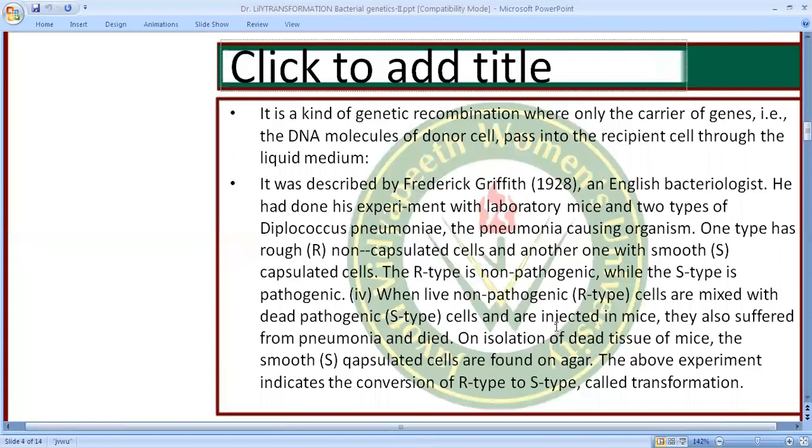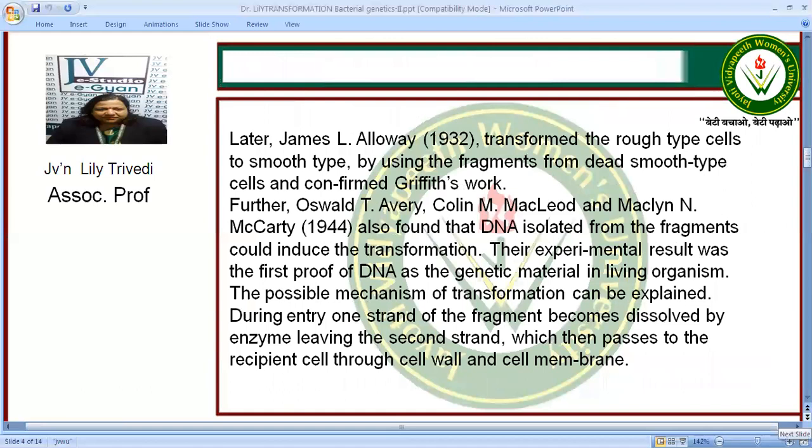So when live non-pathogenic cells were mixed with dead pathogenic cells and injected into mice, they suffered pneumonia and the mice died. So on isolation from the dead tissue of mice, what did he find? He found the smooth capsulated cells on agar. So the R type had converted itself into the S type.